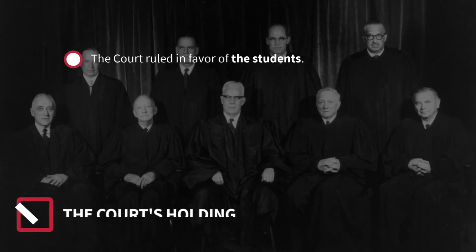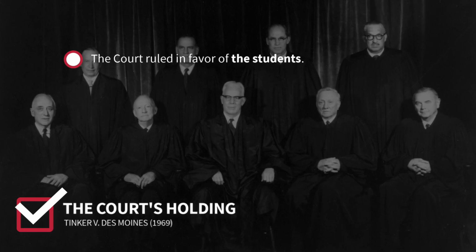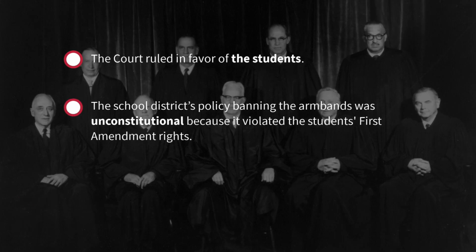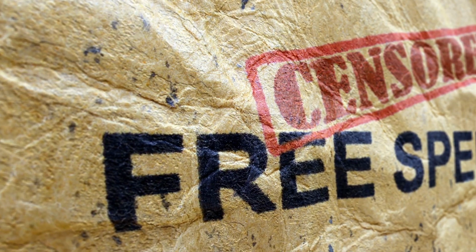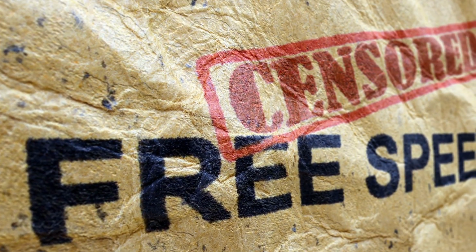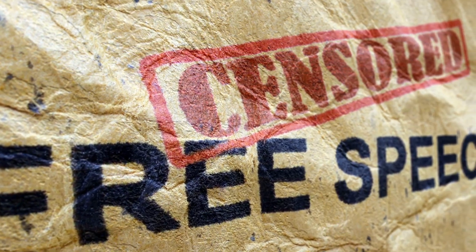The Supreme Court ruled in favor of the students in a 7-2 decision. The majority held that the school district's policy banning the armbands was unconstitutional because it violated the students' First Amendment rights. The court determined that public schools could not restrict student speech unless it materially and substantially interfered with the operation of the school. Simply expressing an unpopular opinion or making others uncomfortable was not sufficient justification for censorship.